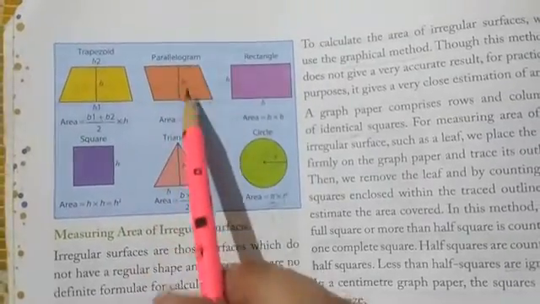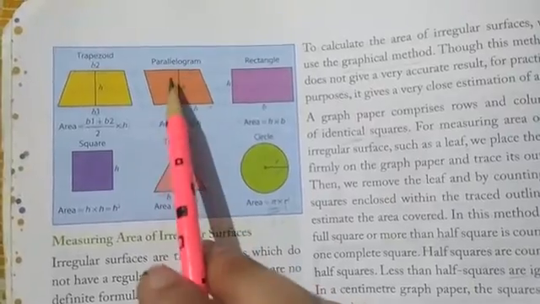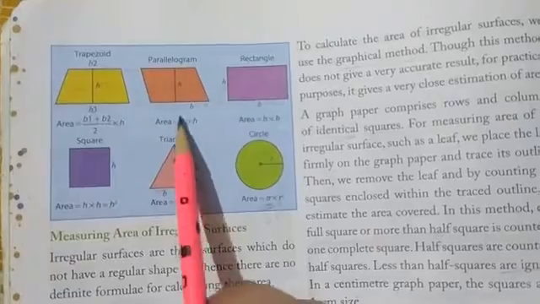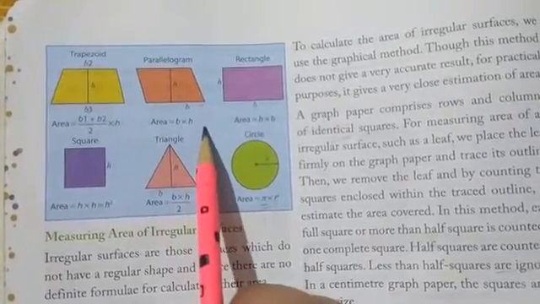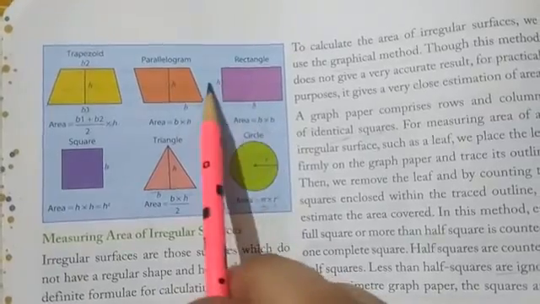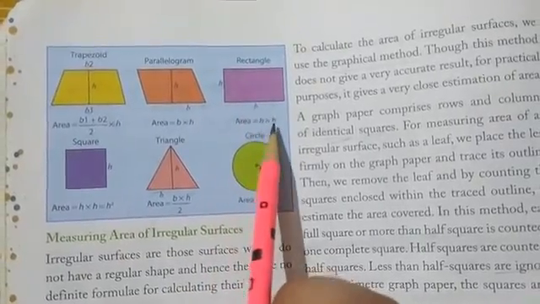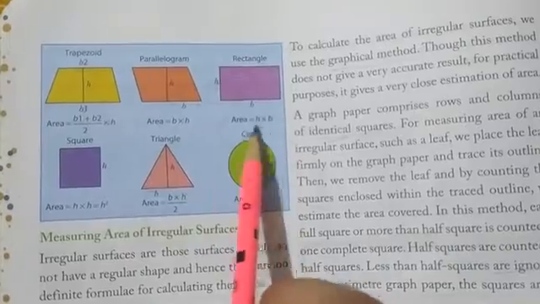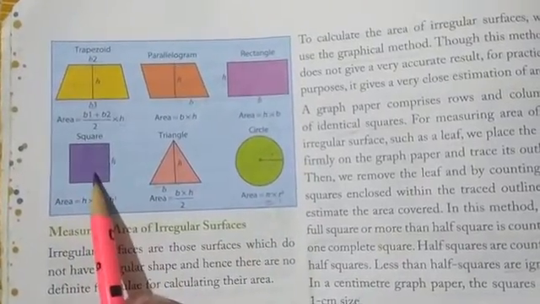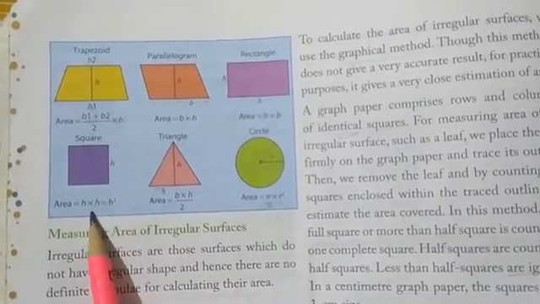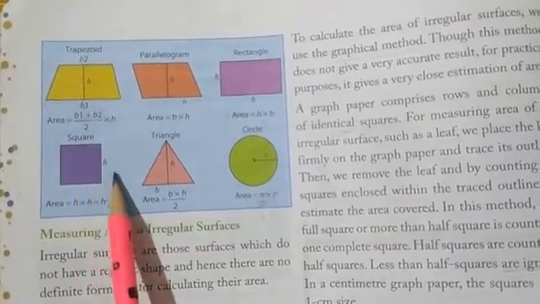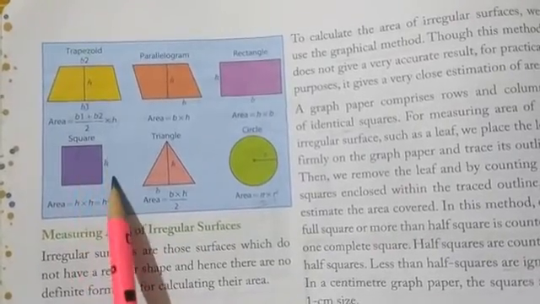And then what about the area of a parallelogram? This is the height of the parallelogram and this is the base of the parallelogram. So the area of the parallelogram will be base multiplied by height. The area of a rectangle can be written as length multiplied by breadth. If h is the length and b is the breadth, then we can write h multiplied by b. Now what is the area of a square? We know that each side of a square is the same, so it will be h multiplied by h, or h square. Or we can take any other symbol for it, a square, l square.